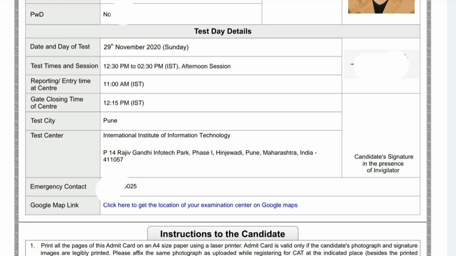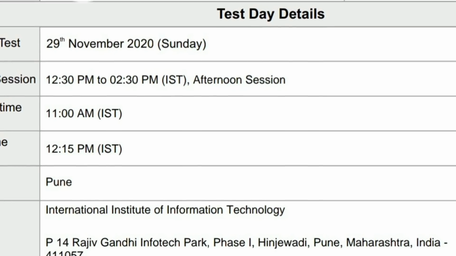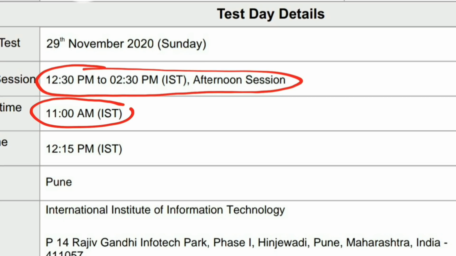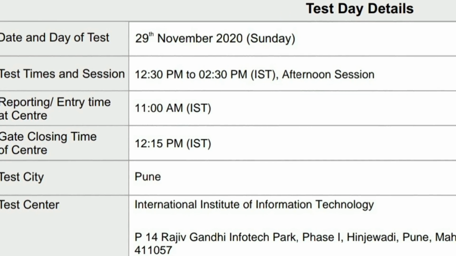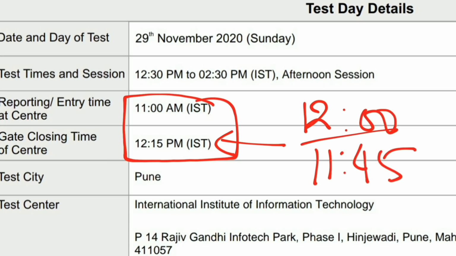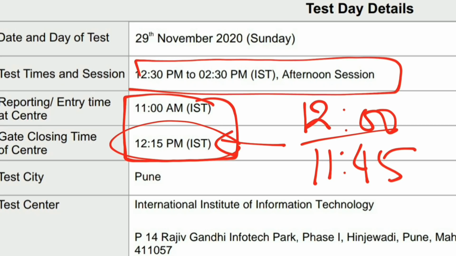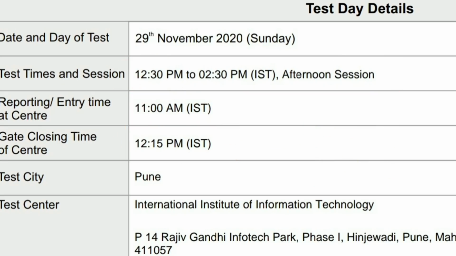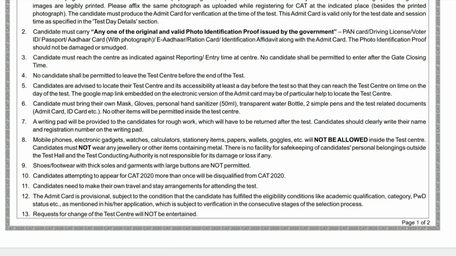Next instruction here is the center timing. Please note the timing. For example, this slot for this candidate has 11:30 reporting time, but the exam is 12:30 to 2:30. 12:30 is not the reporting time, that's the exam time. Reporting time is 11:30. The gate will close at 12:15. So you have a window of 1 hour 15 minutes to come. You don't need to come at 11 o'clock. You can come at 12 also, 11:45 also, no problem. But don't come at 12:30 and expect to give the exam. Try to be on time, try to be before 12, especially those who are traveling longer distances, they have to report on time.